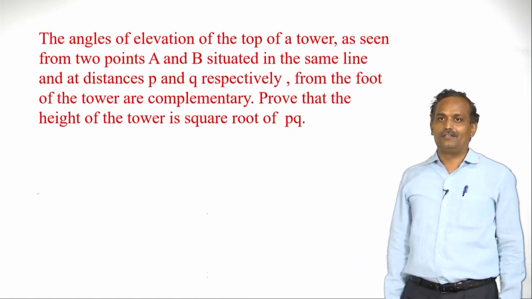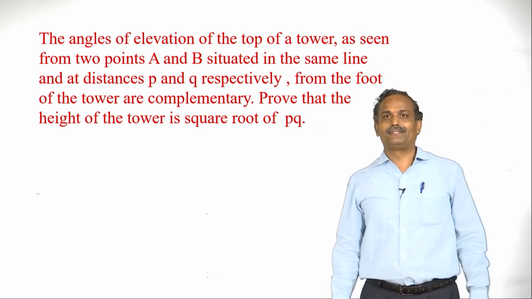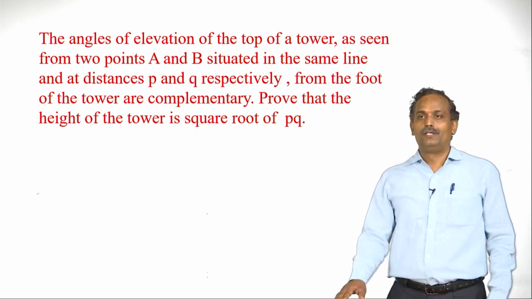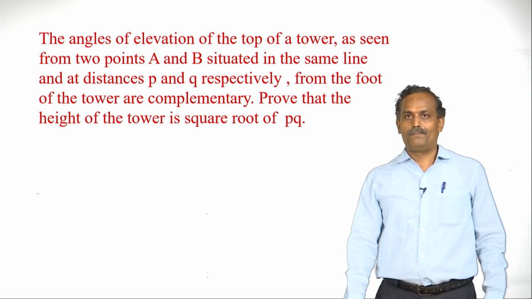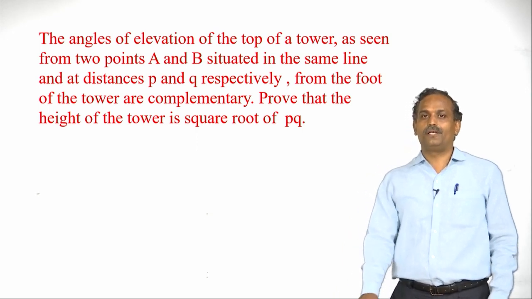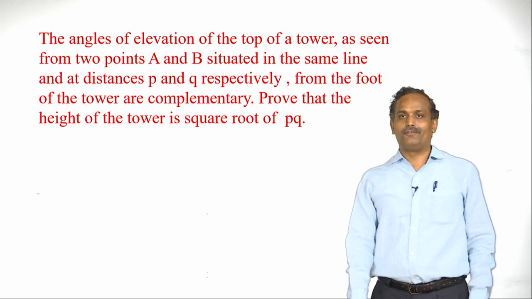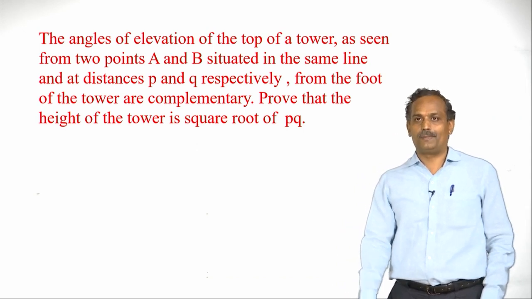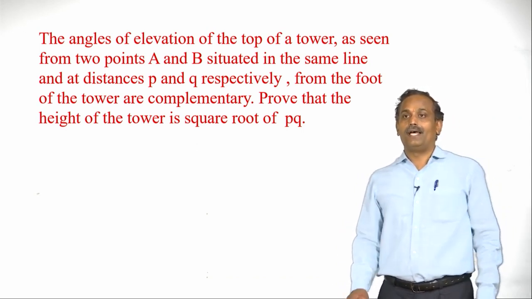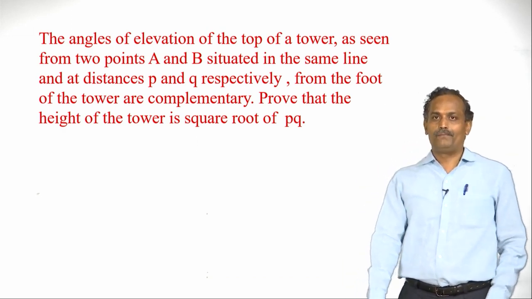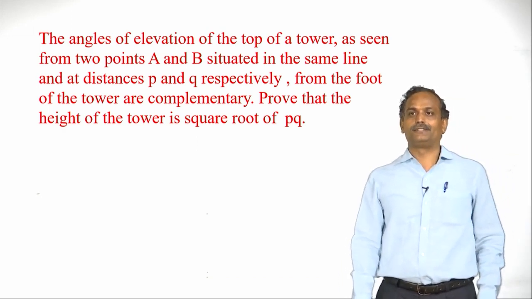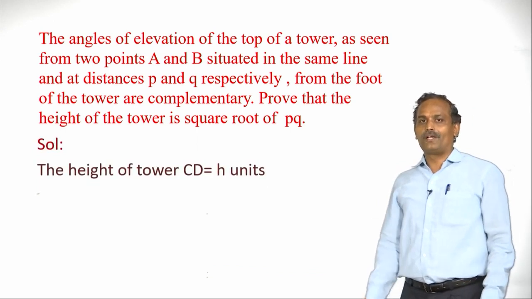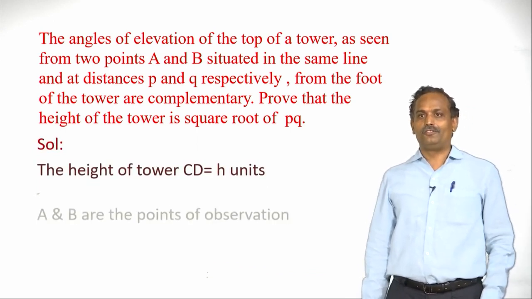The angles of elevation of the top of a tower as seen from 2 points A and B situated in the same line. So A and B are on the same line, and an observer is observing the top of a tower from 2 points A and B, and the distances are P and Q respectively, and the angles formed here are complementary. We have to prove the height of the tower is square root of PQ. So let us draw here. So the height of the tower is CD, it is H units.